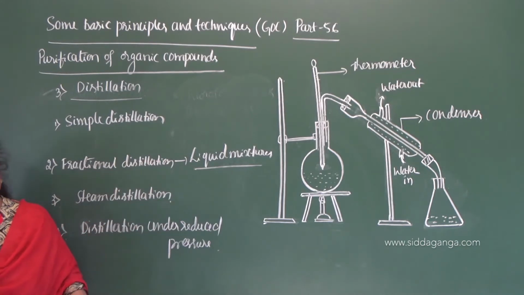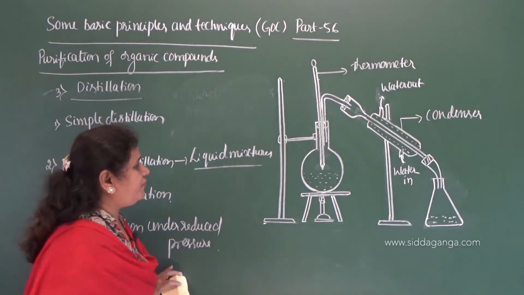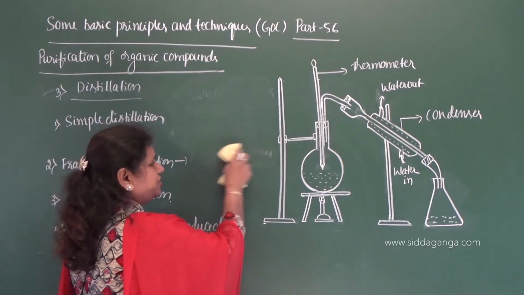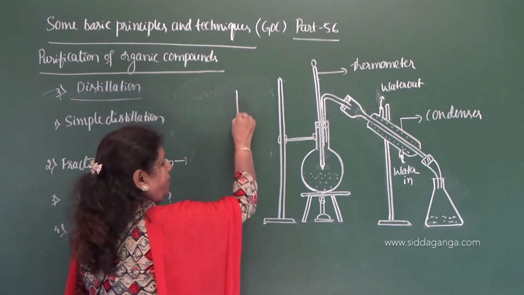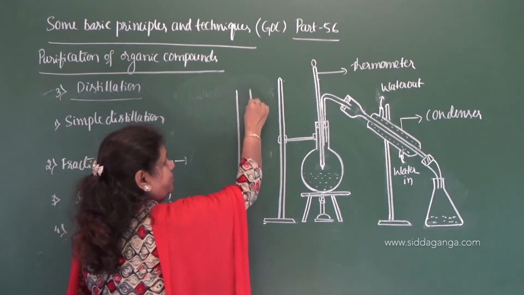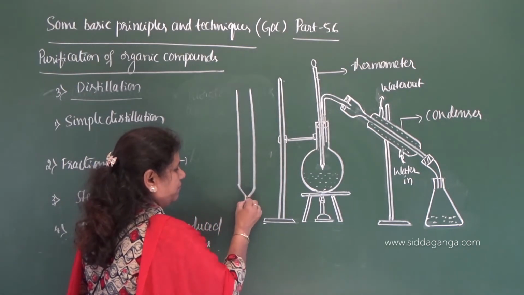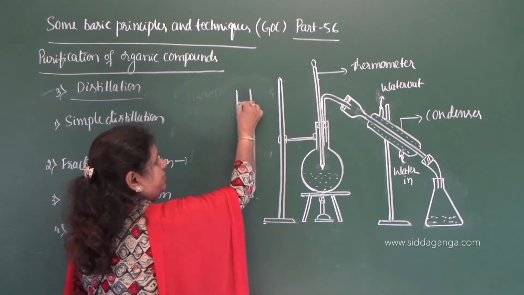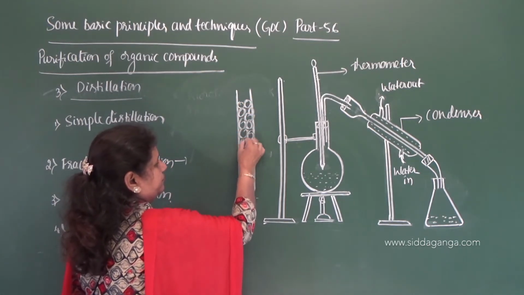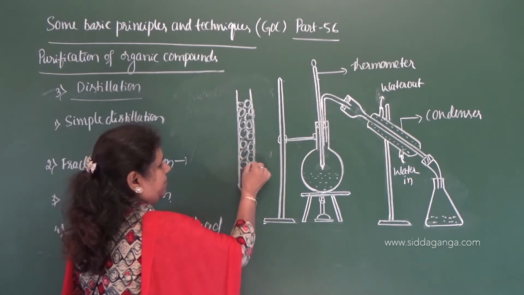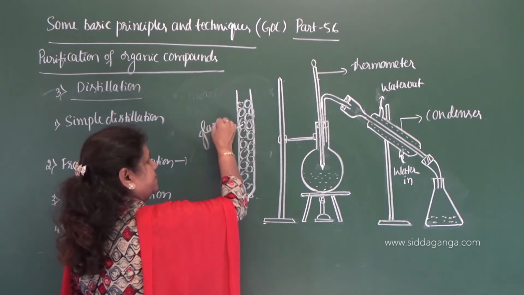So in the fractional distillation, this conical flask must be fitted with fractionation tower. It must be fitted with fractionation column. So this is the fractionating column, and this column is packed with glass beads.